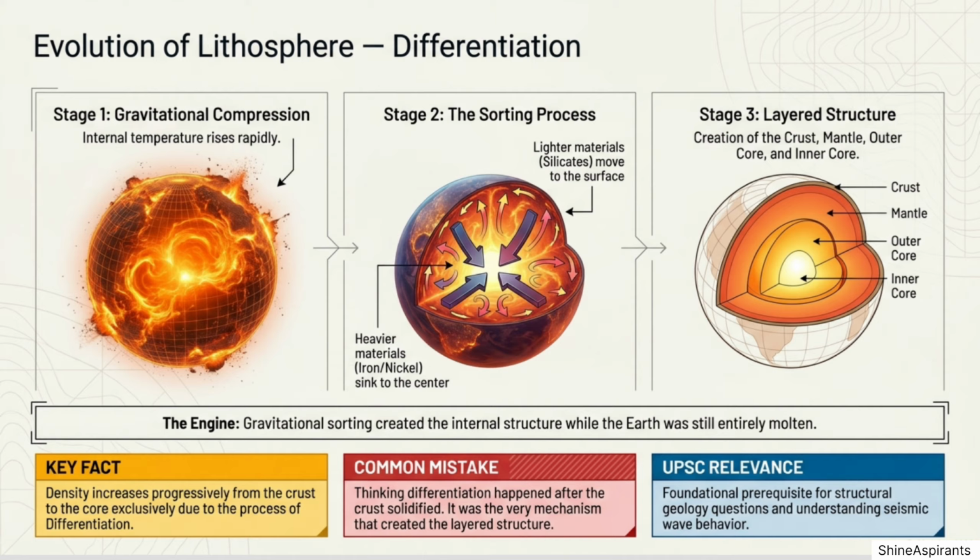Think of it like this: if you mix sand and oil in a glass of water and shake it, the oil floats to the top and the sand settles at the bottom. That is exactly what happened inside the early Earth. 2. Evolution of the atmosphere.